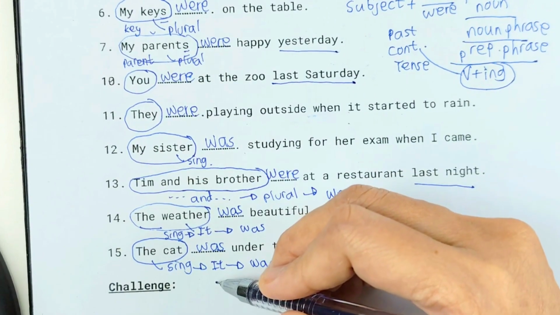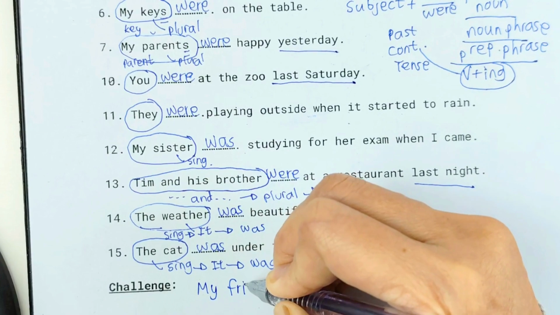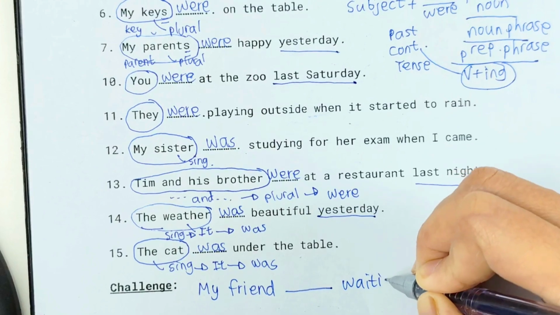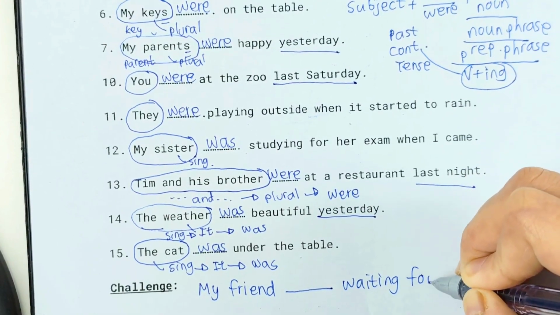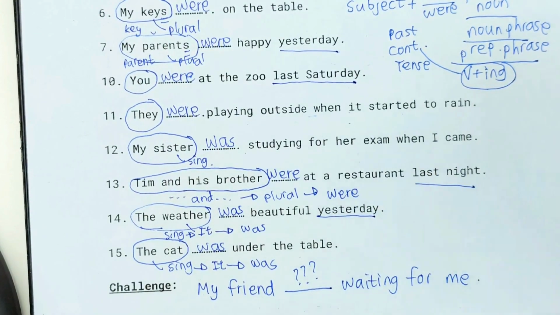Now I have a challenge for you to answer. My friend blank waiting for me. What is the answer? Was or were? Please answer in the comment.